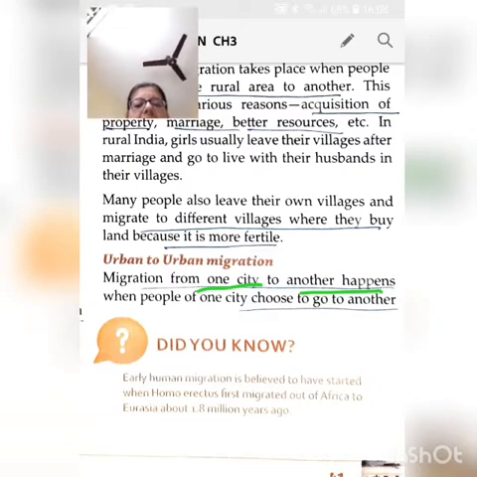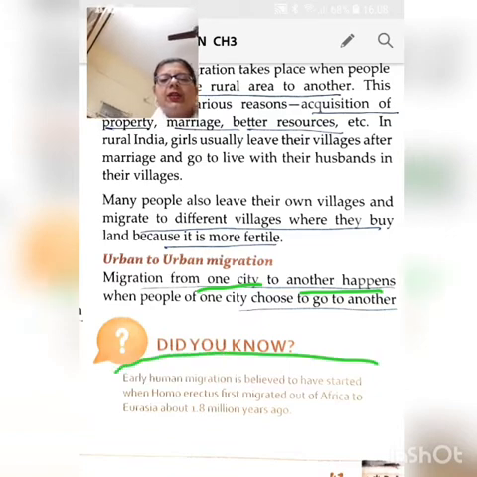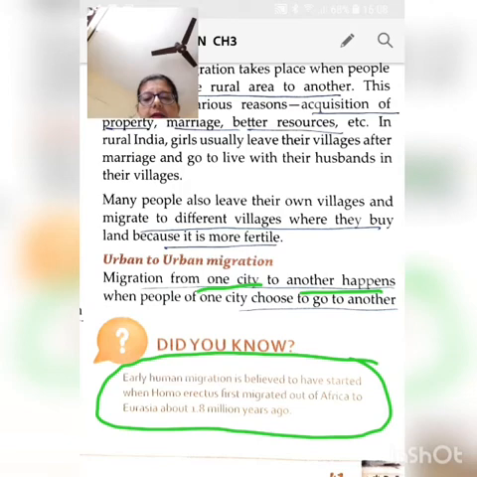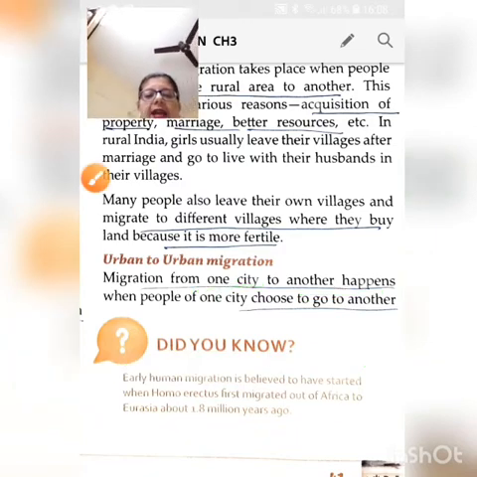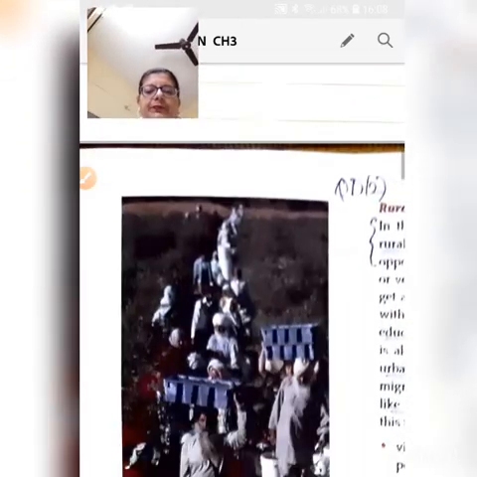And then they've given this important fact here, that the early human migration is believed to have started when Homo erectus first migrated out of Africa to Eurasia about 1.8 million years ago. So that was the first human migration that took place. Moving on to the next page.